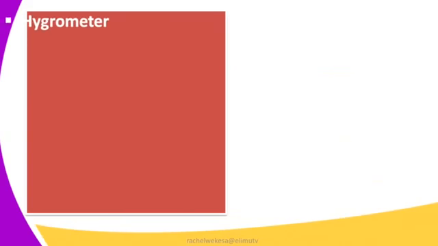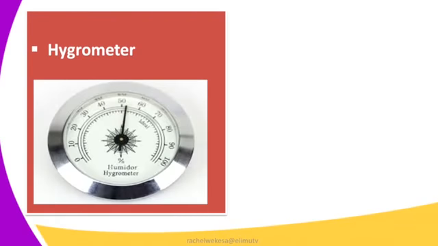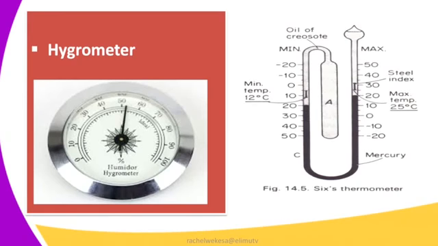We have the hygrometer. The hygrometer is used to record the amount of water content in the atmosphere, and we have said that the moisture in the atmosphere can be in form of dew, moist, fog, mist, etc. We have the six-axis thermometer. So the thermometer measures temperature. These 3 instruments are kept in a Stevenson screen. They are the only instruments that are kept in a Stevenson screen because of the influence of temperature on each.